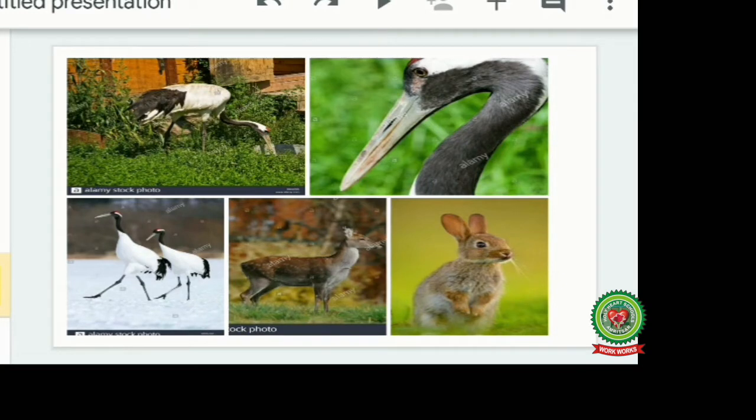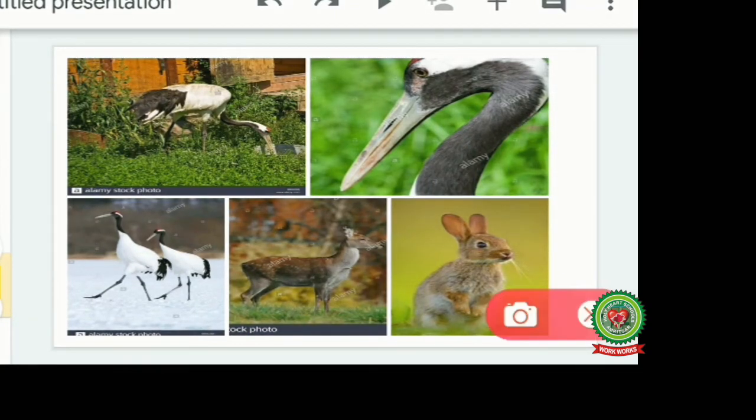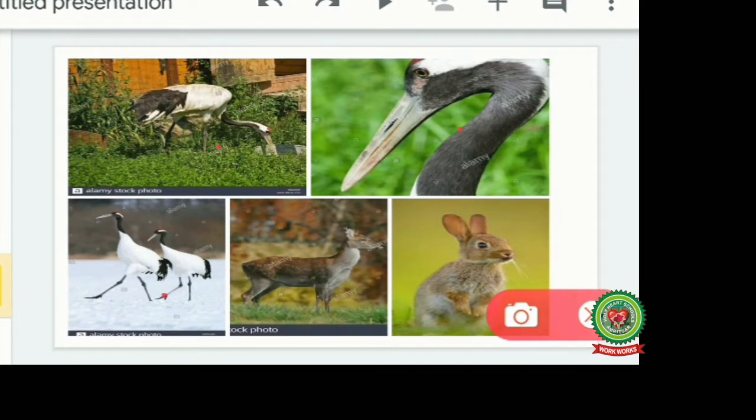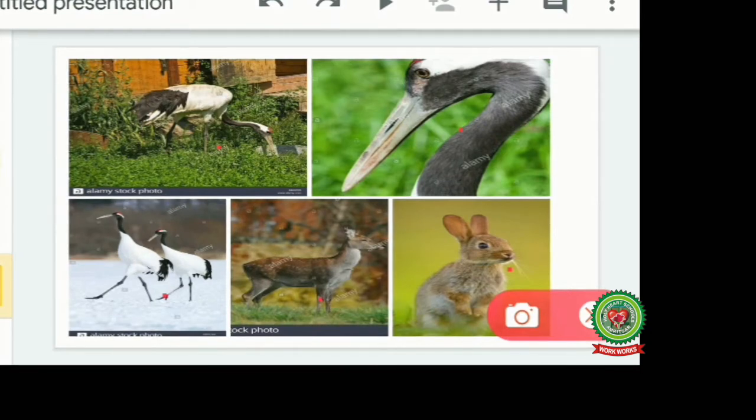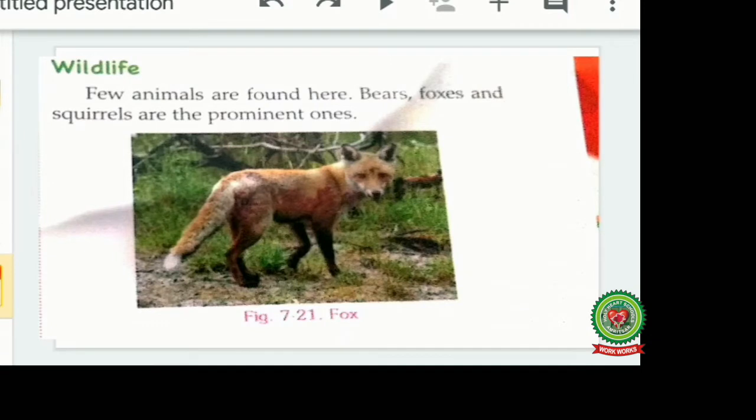These are some small animals. These are Mongolian cranes which are found over here, and this is also a Mongolian crane which is found in this region. And this is a picture of a deer, and this is a picture of a squirrel which is found in this type of climate. Let's read about the wildlife.